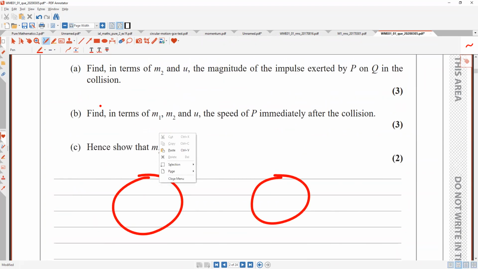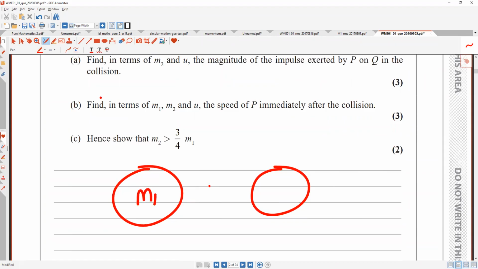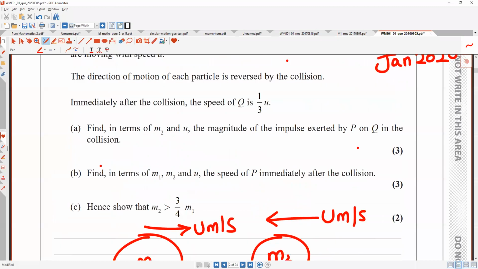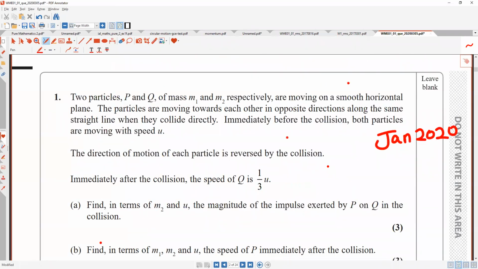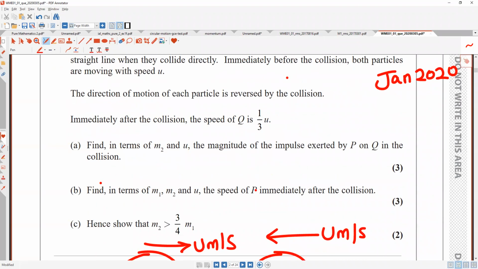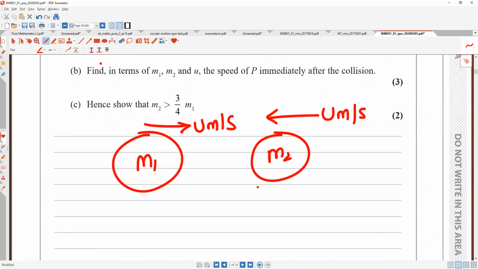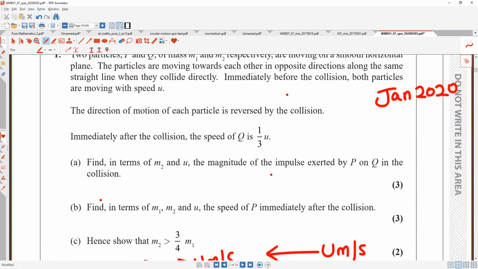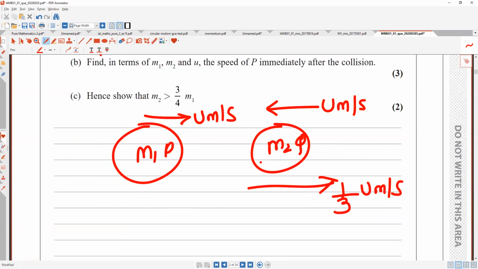দুটোর মাস কত, one is m1 আর m2 and they both are moving with u meter per second। This side also how much, u। I think I did this with the first batch যারা আসছিল ওদের সাথে আমি করছিলাম, jan 2020। Okay, immediately after the collision speed of q is 1/3 u। Did its motion reverse, I don't know, but I would assume this is p and this q। So how much, 1/3 u meter per second, but this assumption I made, the direction of motion of each particle is reversed বলে দিছে। এটা কত জানি না, এটা কত -b, এটা কত -c। Clear, এতটুকু clear।